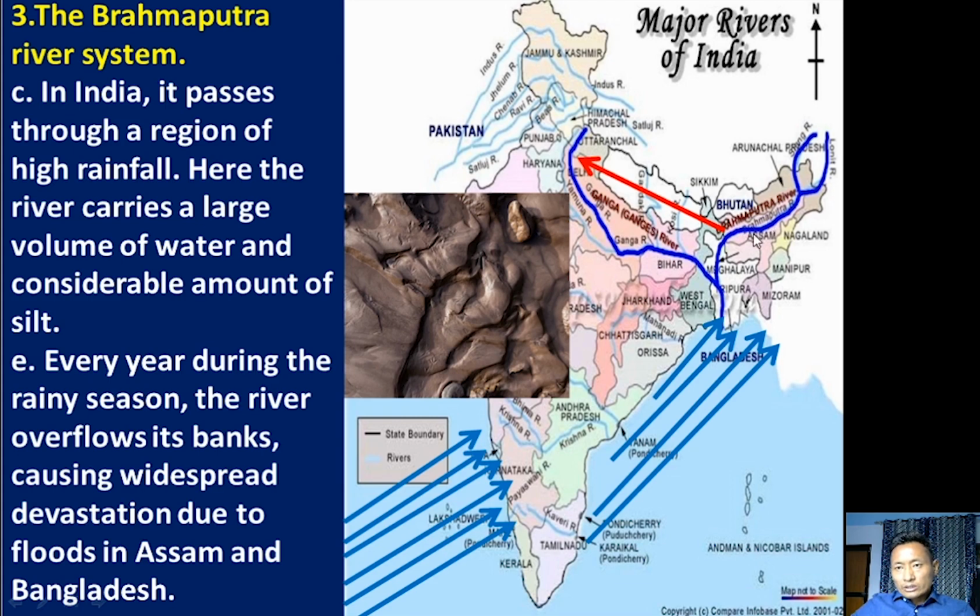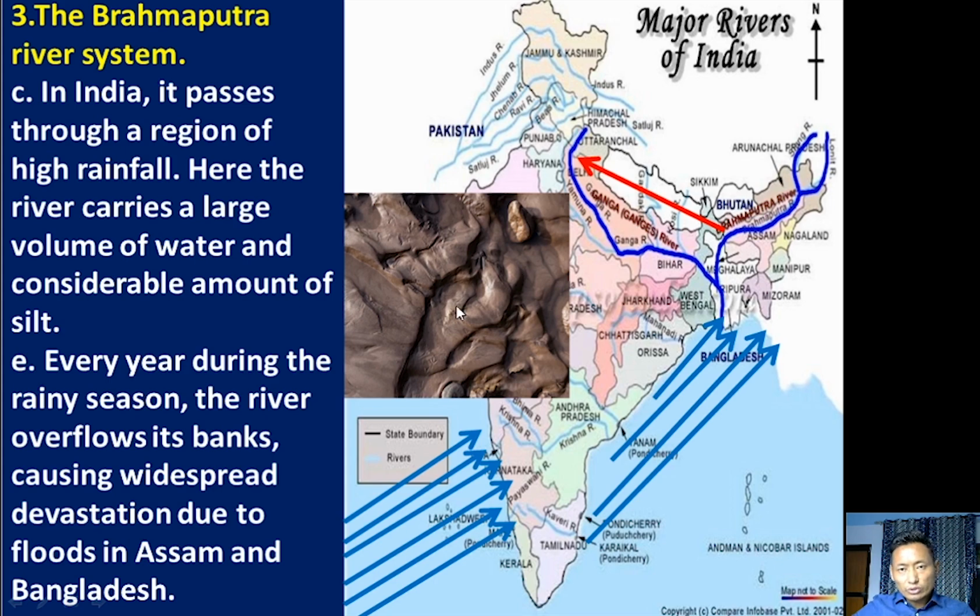Some of the wind changes direction and flows westward, and it gives rain to other Indian states such as Bihar, Uttar Pradesh and other western and northern states of India. Because of the wind direction and the mountain effect, this region receives the maximum rain in the world. So here the river carries a large amount of water, and because of this rain, a considerable amount of silt.